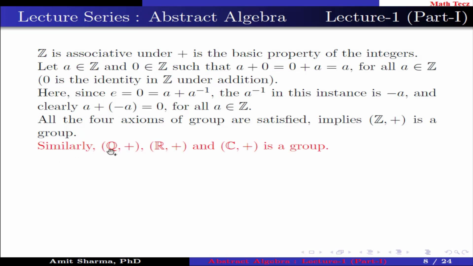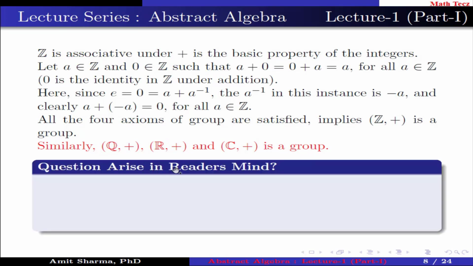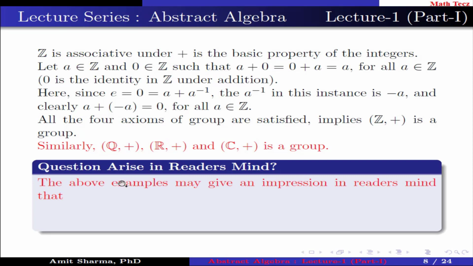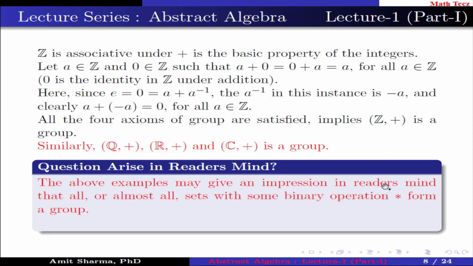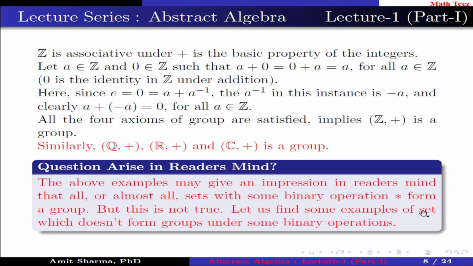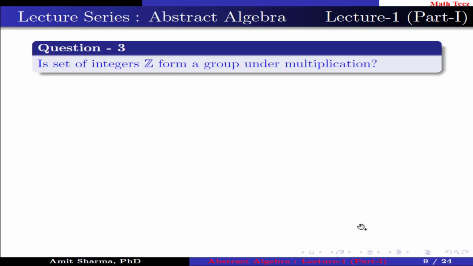Similarly, the set of rational numbers under addition, the set of real numbers under addition and the set of complex numbers under addition is a group. A question arises in the reader's mind. The above examples may give an impression that all or almost all sets with some binary operation star form a group, but this is not true. Let us find some examples of sets which do not form a group under some binary operations.